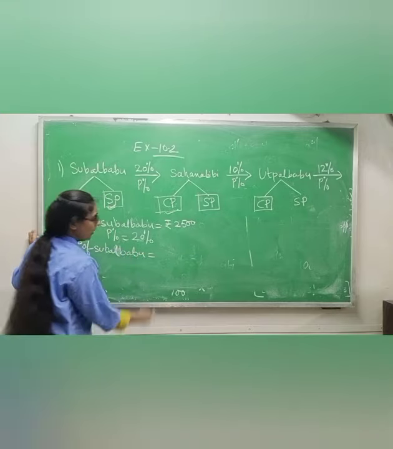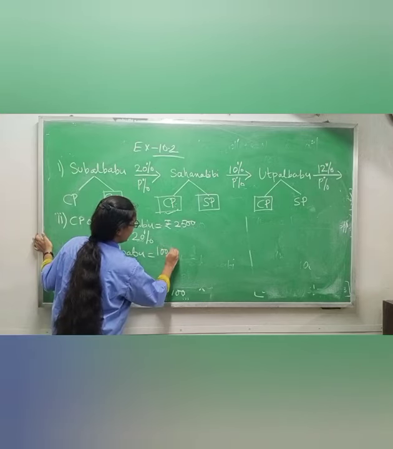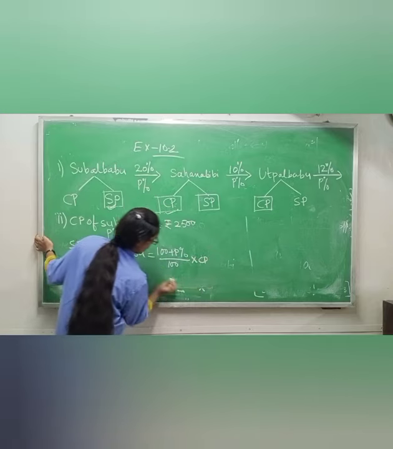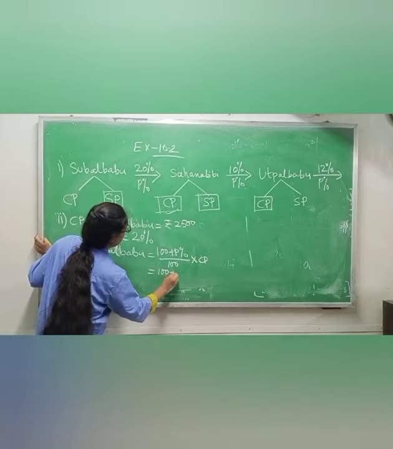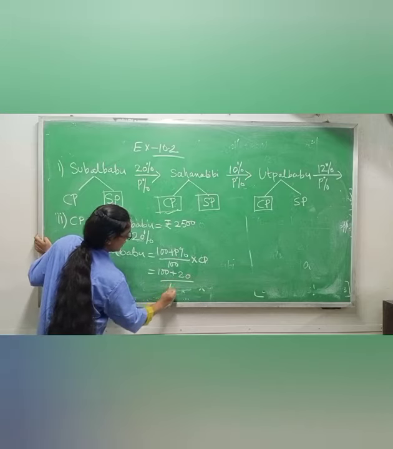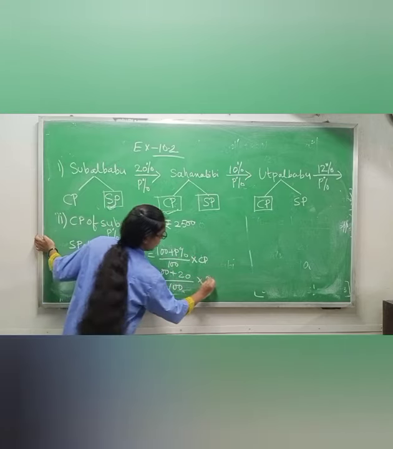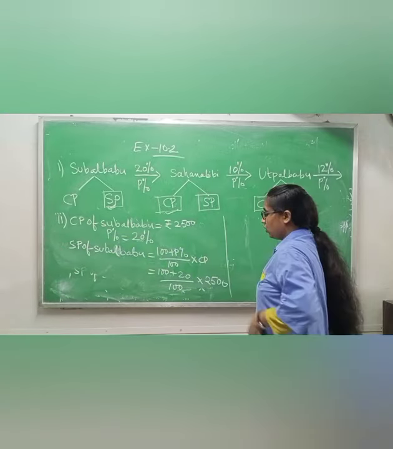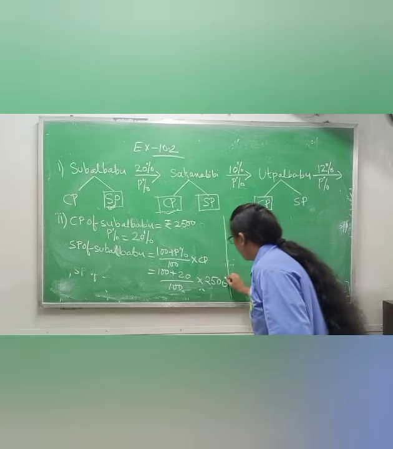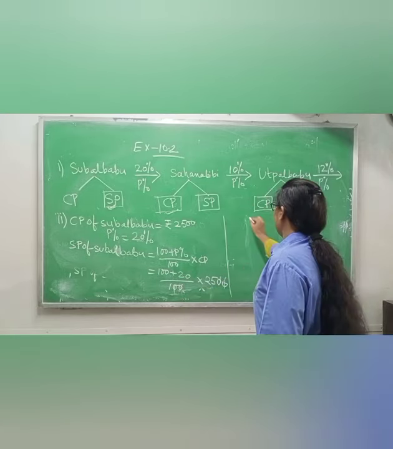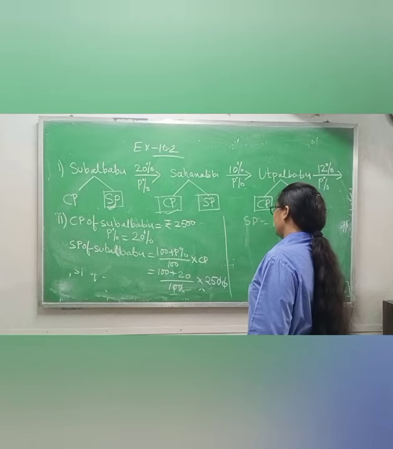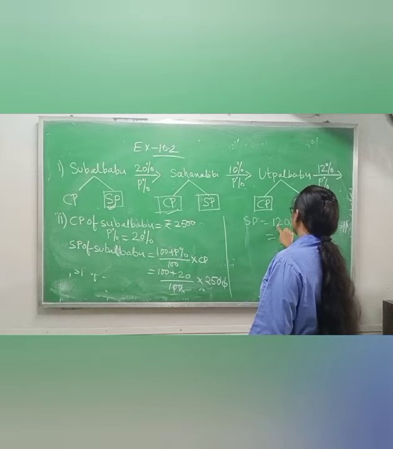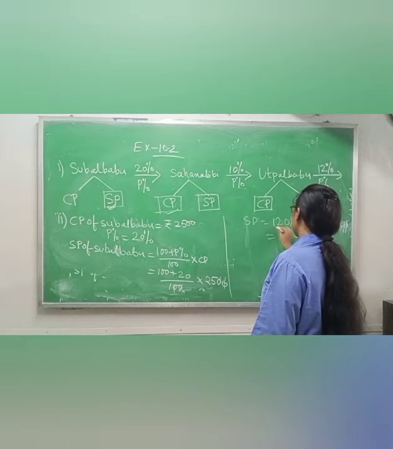Okay, you know the formula we used right now. 100 plus profit percentage by 100 into cost price. So 100 plus 20 by 100 into cost price, now 2,500. Okay, now solve this one. The zeros will cancel out. SP equals to 120 into 25, you will get 0, 25, 2s are 50, then 0, 5, 25, 1s are 25.